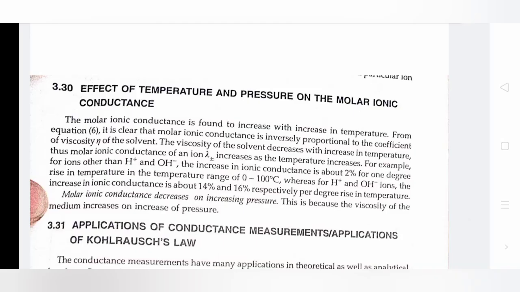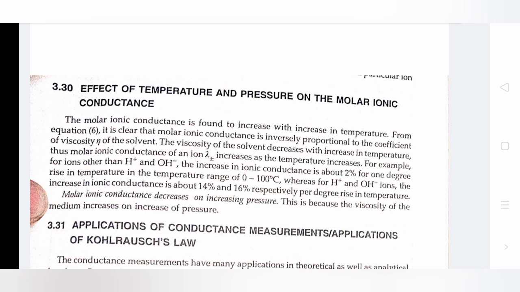Effect of temperature and pressure on the molar ionic conductance. The molar ionic conductance is found to increase with increase in temperature. From equation 6, it is clear that the molar ionic conductance is inversely proportional to the coefficient of viscosity eta of the solvent. The viscosity of the solvent decreases with increase in temperature. Thus, molar ionic conductance of an ion lambda plus or minus increases as the temperature increases.